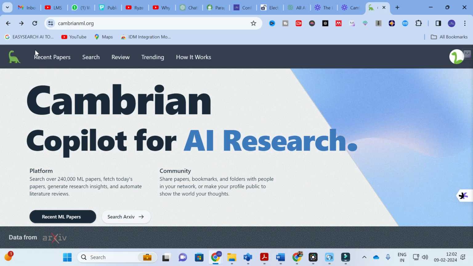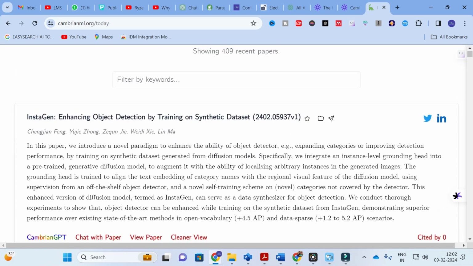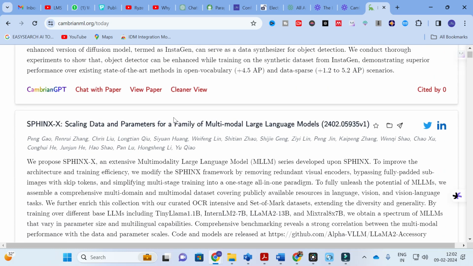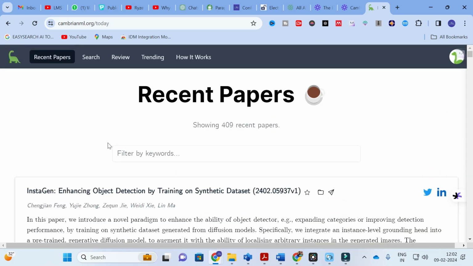In order to know the recent papers, just click on the option called recent papers. It will generate recently published papers for you. Here you can see that these are the recently published papers. Scaling data and parameters for a family of multi-model large language models, classifying nodes in graphs without GNN. Like that, recent papers will be shown in this particular Cambrain.